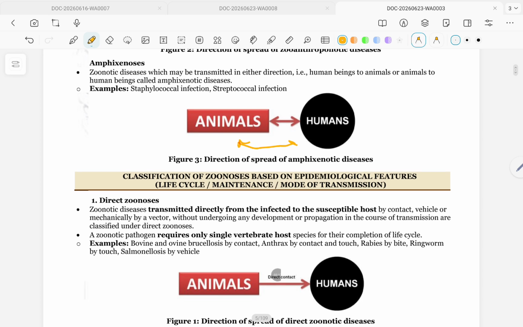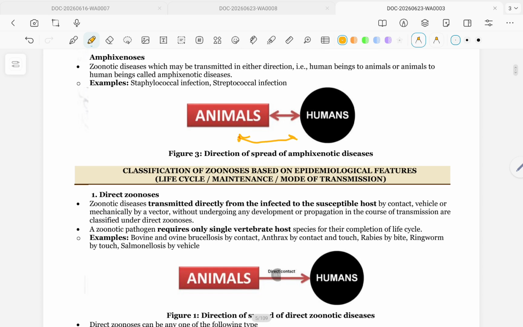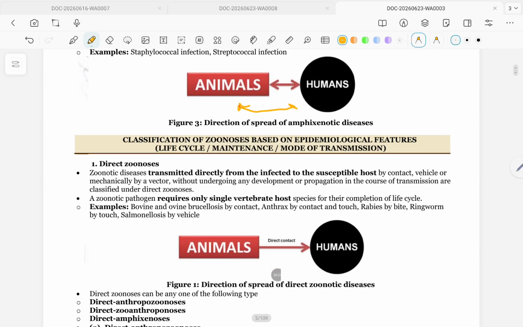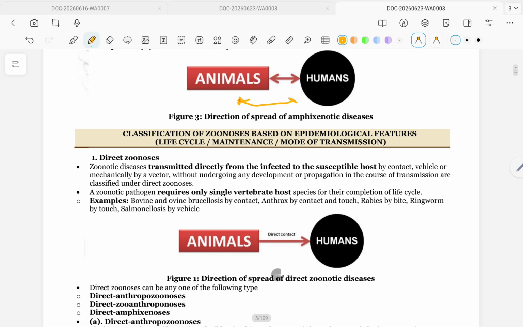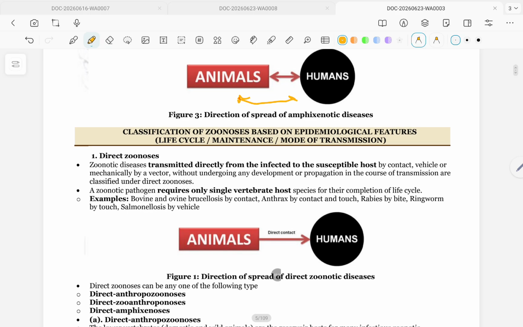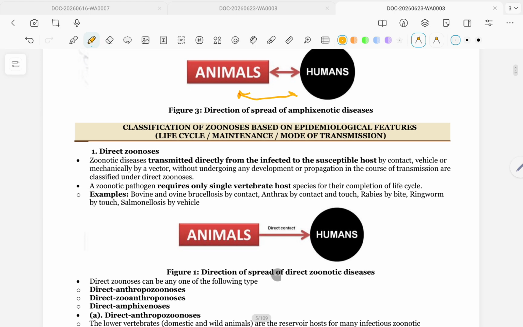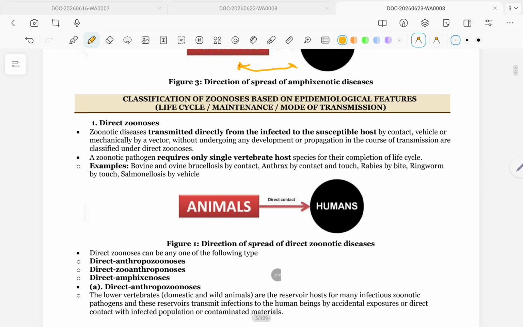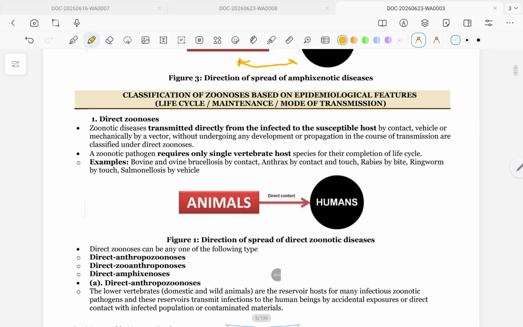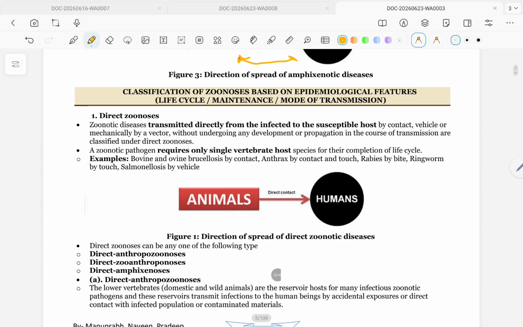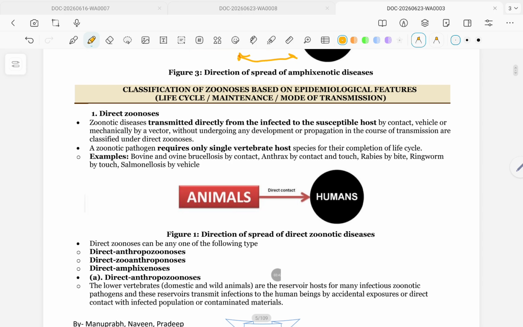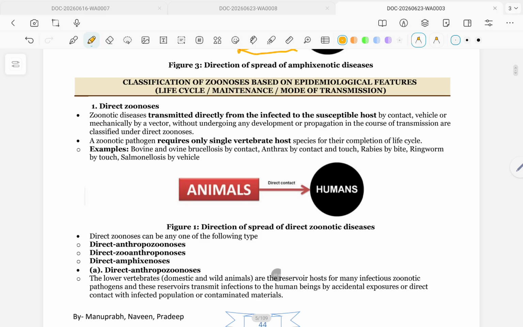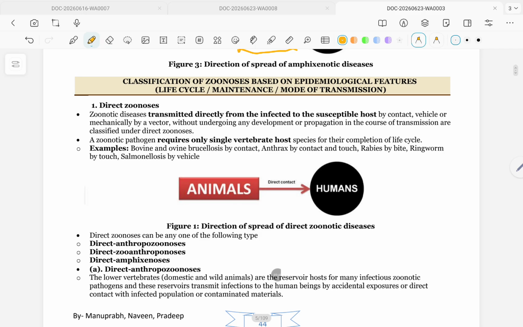Classification of zoonosis based on epidemiological feature, life cycle, maintenance, or mode of transmission. Direct zoonosis: zoonotic diseases transmitted directly from the infected to the susceptible host by contact, by vehicle, or mechanically by a vector without undergoing any development or propagation in the course of transmission.